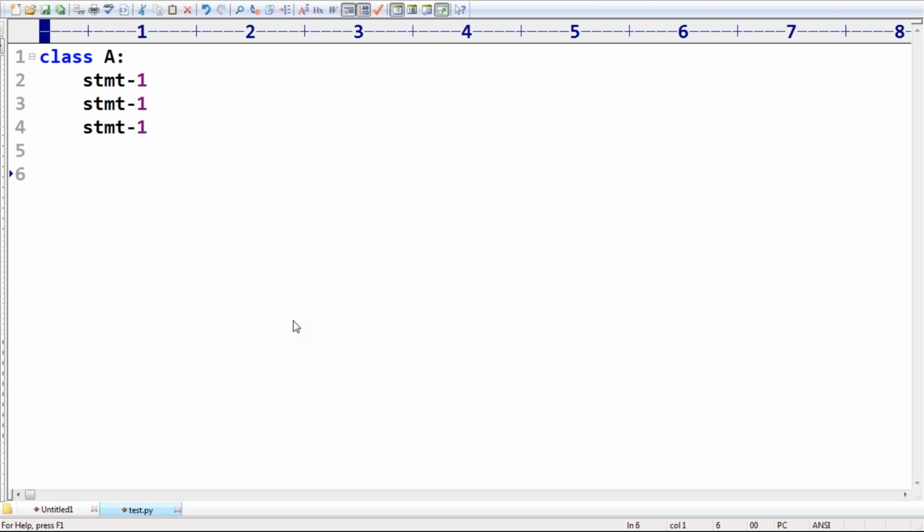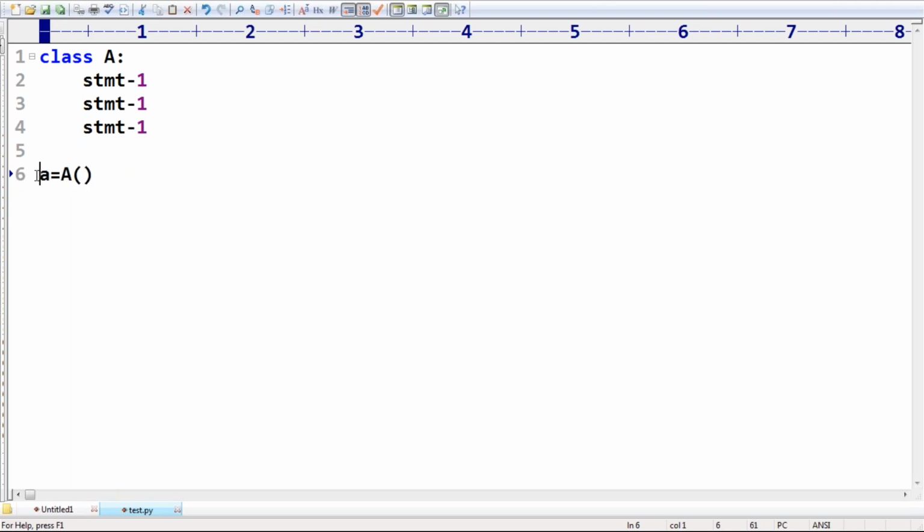Can you please tell what I did? I'm defining a class. Then A equal to A, like this. What is this line doing? Can you please tell, the people who are not familiar with object-oriented programming? A is equal to A: I'm just creating an object.